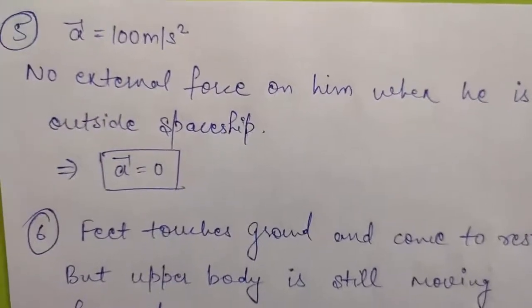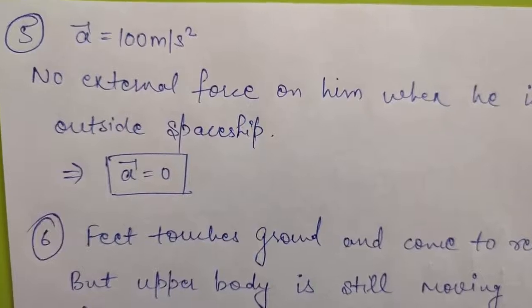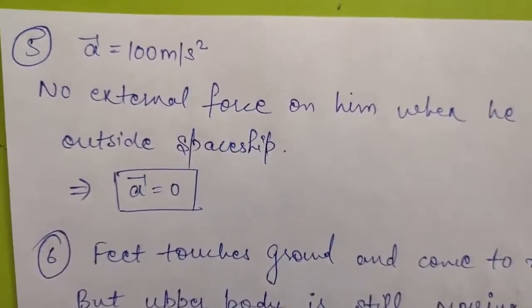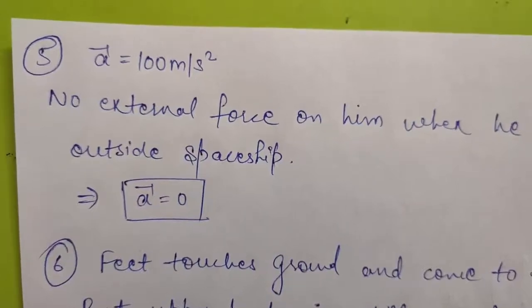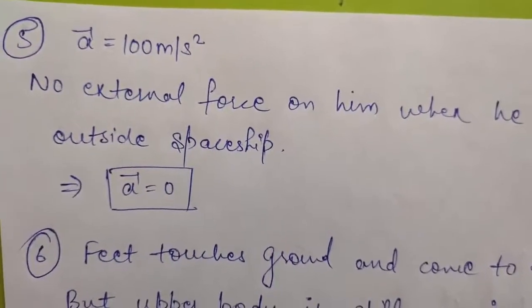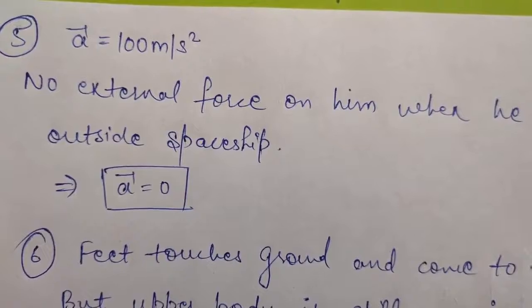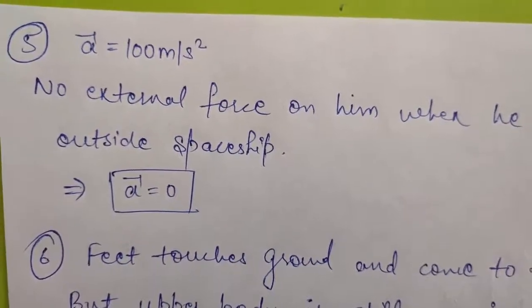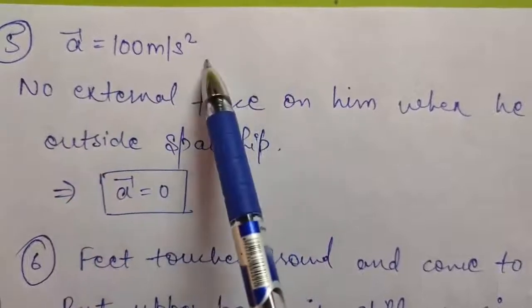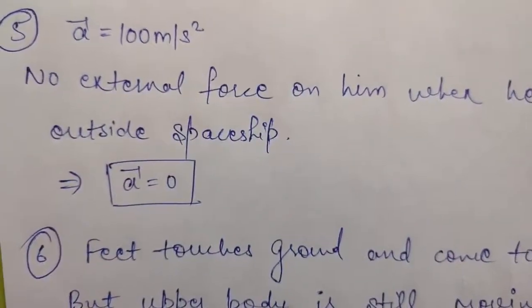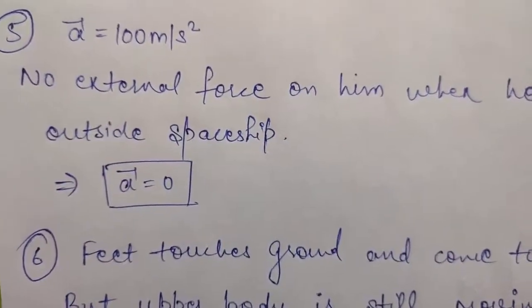Question number 5 says, an astronaut accidentally gets thrown out of his small spaceship accelerating in interstellar space at the constant rate of 100 meters per second square. What is the acceleration of the astronaut the instant after he is outside the spaceship? So the acceleration of the spaceship is this much. Okay, so when the astronaut is thrown out of the spaceship, then what will happen?